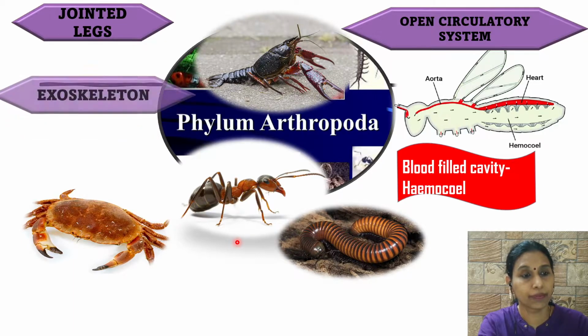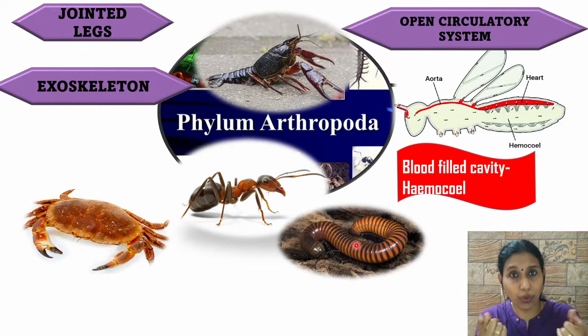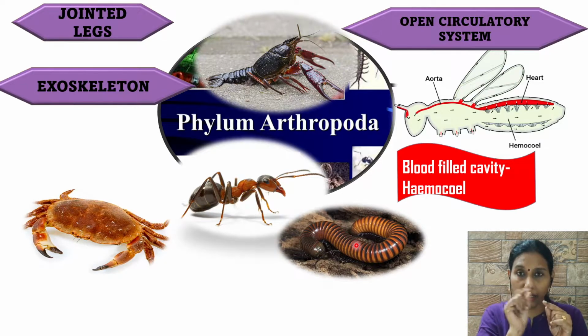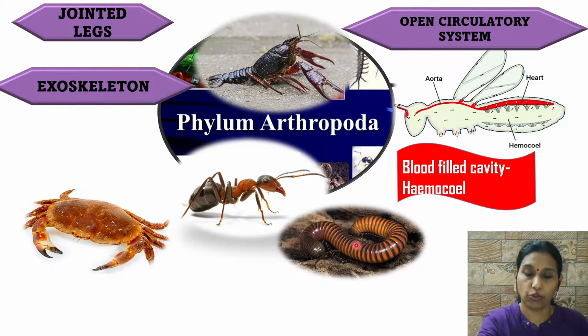Fine. Then comes the exoskeleton. You can see that skeleton, a calcium carbonate structure outside the body, the shells. You can see the crab. Even the centipedes, millipedes also have it. Even in cockroaches, if you remove the wings, there is an exoskeleton outside. Okay, so in the life cycle of the cockroach, when the life stage, that is the nymph stage, is there, in that also you can see the exoskeleton. So presence of exoskeleton is another feature of phylum Arthropoda.